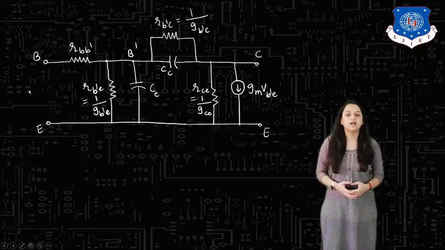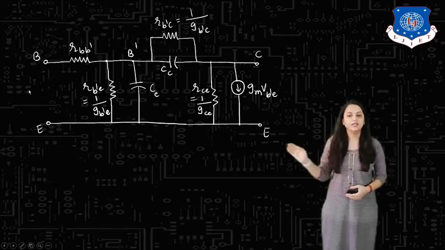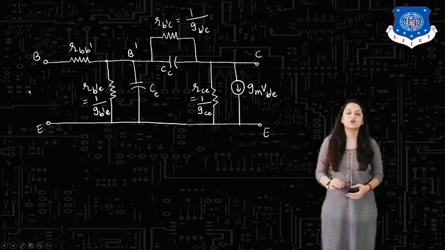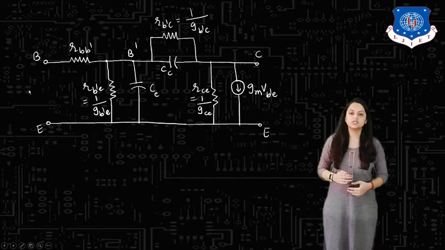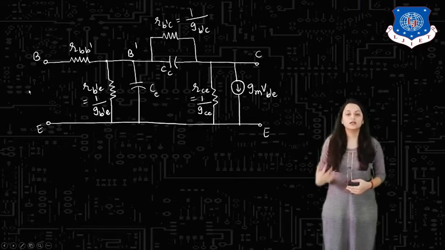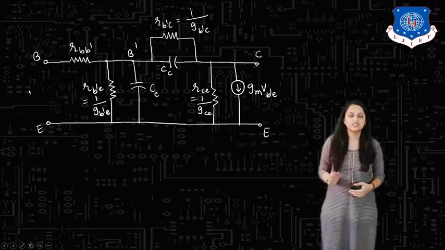Second is RB dash E, a resistance between the terminals B dash and E. Here B dash is called the virtual base terminal. That's why we have denoted it as B dash. So RB dash E is the second resistance, between terminal B dash and E, that is base and emitter. And the inverse of that is GB dash E, that is RB dash E equals 1 by GB dash E, that is the conductance.